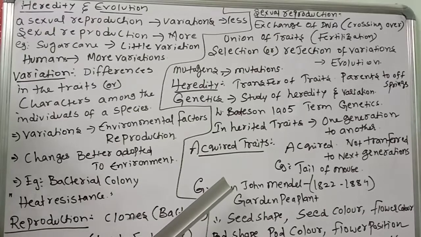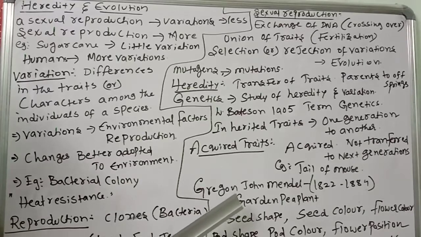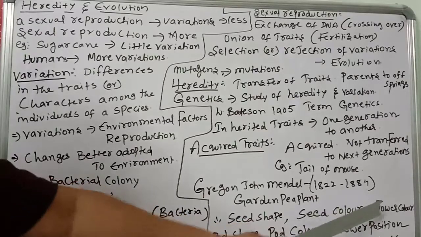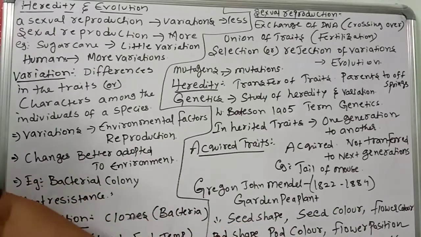Mendel's pea plants were readily available, and he used different traits. So why did he select the garden pea plant? Because of its short life cycle, bisexual flowers, self-pollination, purity of genes, and artificial cross-pollination. Many very useful characters are there in the garden pea plant. That's why he selected it. Which characters did he work on? Seven pairs of characters: 1, 2, 3, 4, 5, 6, 7.